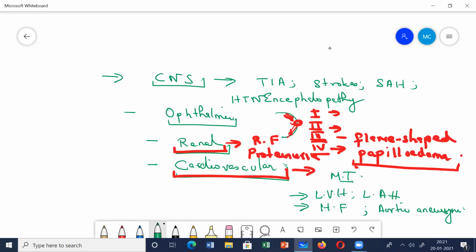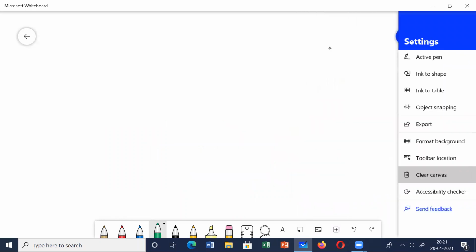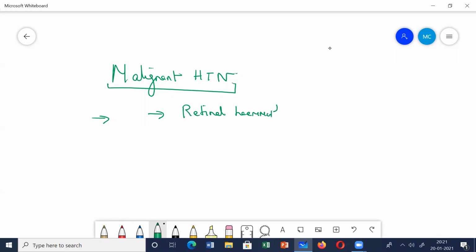Next, come to malignant hypertension. What do you understand by malignant hypertension? In this, the patient will present to you with markedly high blood pressure. When you examine the retina, you can clearly see retinal hemorrhages and exudates.